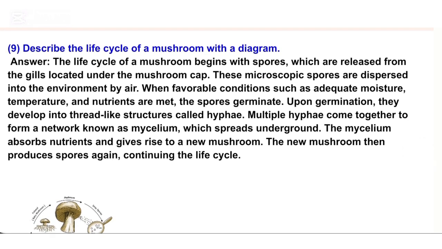Answer: The life cycle of a mushroom begins with spores, which are released from the gills located under the mushroom cap. These microscopic spores are dispersed into the environment by air. When favorable conditions such as adequate moisture, temperature, and nutrients are met, the spores germinate. Upon germination, they develop into thread-like structures called hyphae.